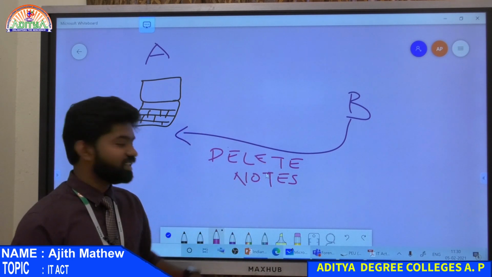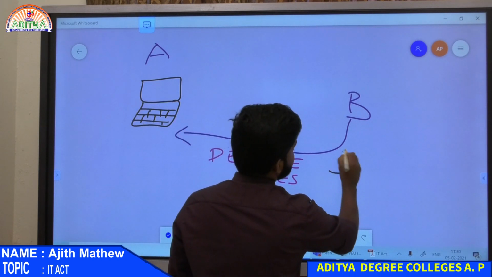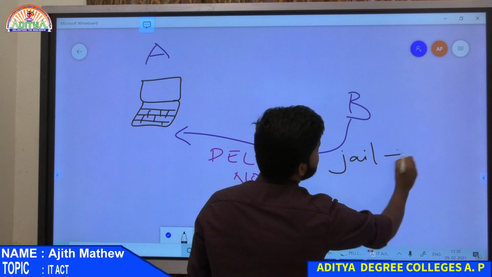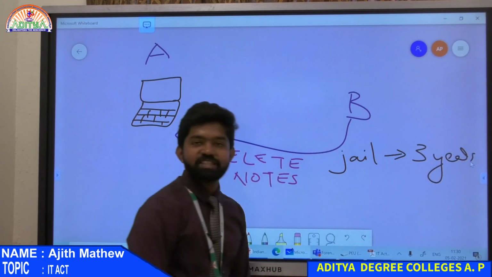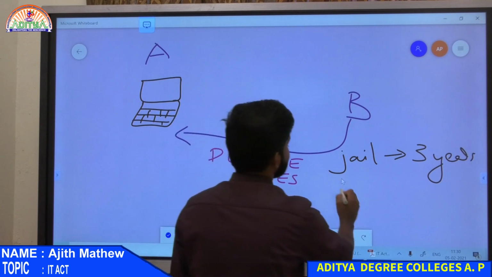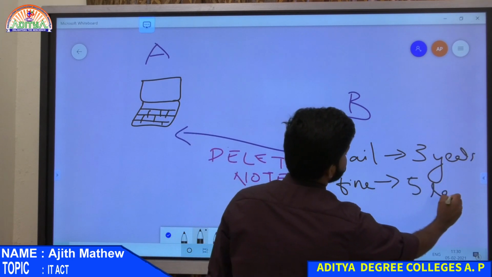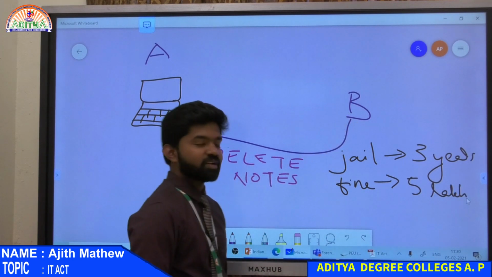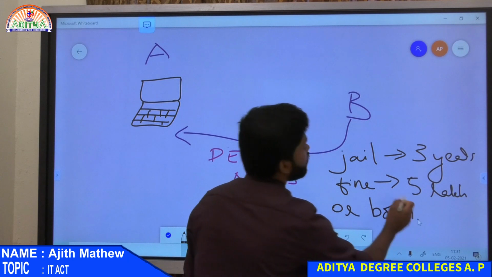Poor B didn't know anything, right? He will get a jail term which may extend to 3 years, or fine which may extend to 5 lakh, or both. The court will decide.